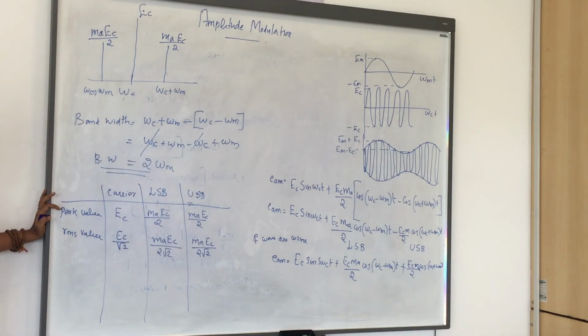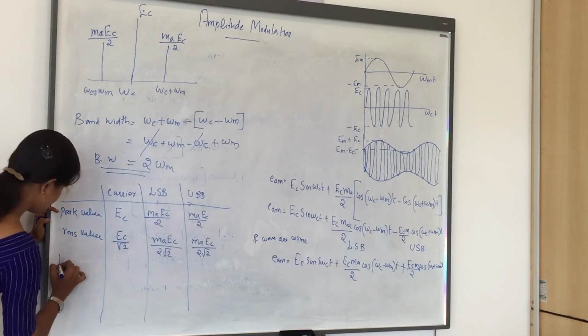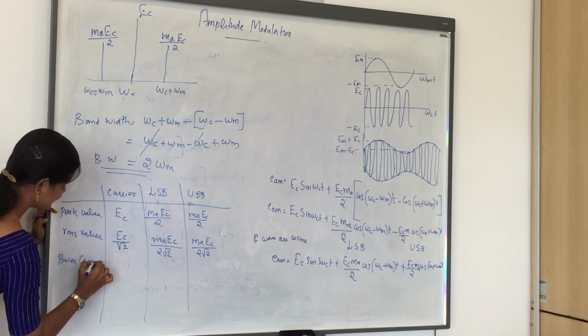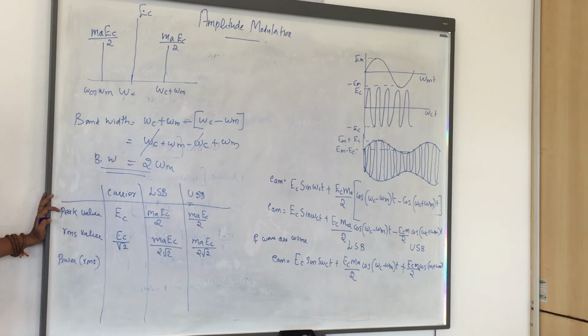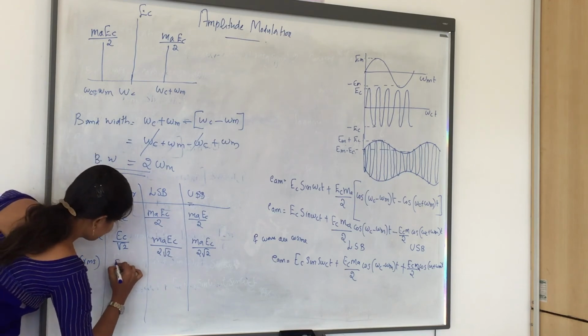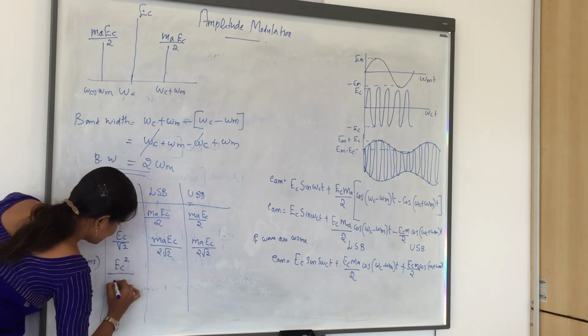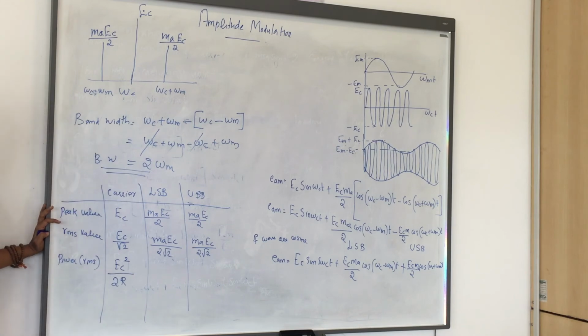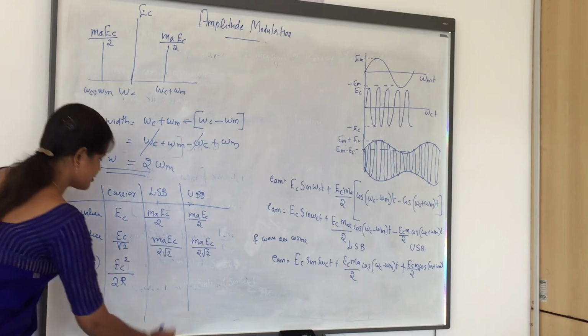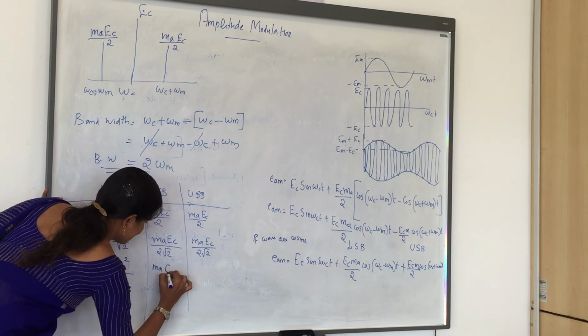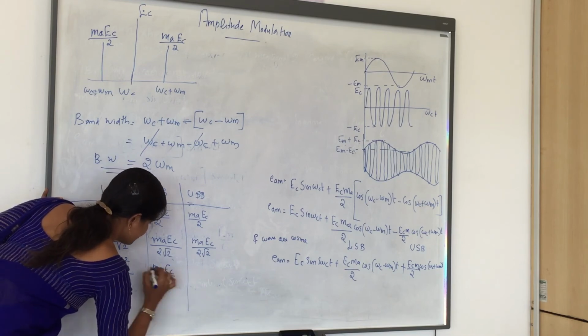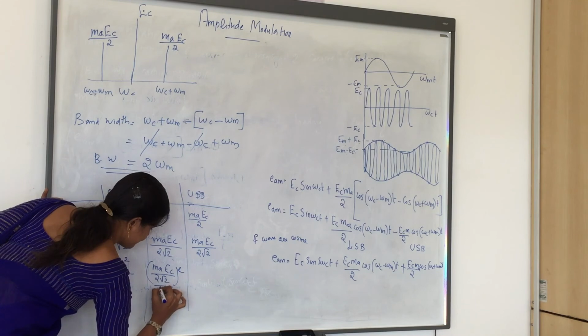Now we are going to find the power, the RMS value of power. What is the equation for power? Voltage square divided by resistance. We know the RMS value of voltage is EC by root 2, so you just square this term and divide it by R. So it will be EC square by 2R. In the same way we can do it here also: MA EC by 2 root 2, the whole square divided by R.